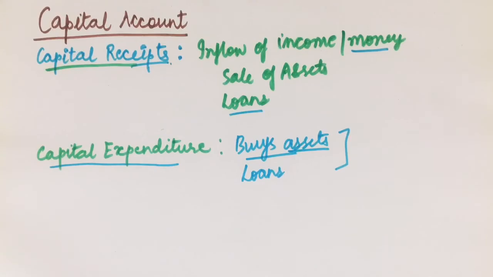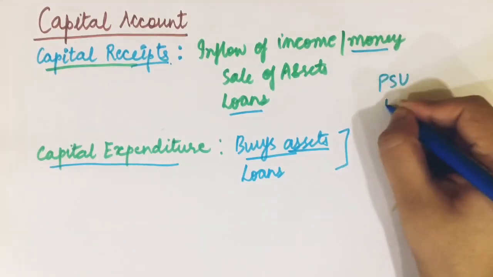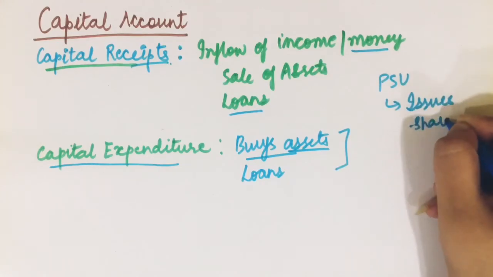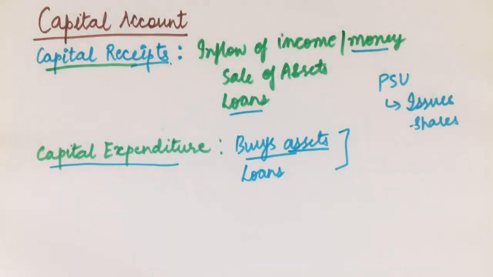So now we will see some examples of what goes into the receipt side or expenditure side in the capital account and the revenue account. So suppose that government owns a PSU and it issues some shares. So what is happening? When a government is issuing shares, it is kind of raising money from the market. People will buy its shares and give it some money. So income or money is flowing in.